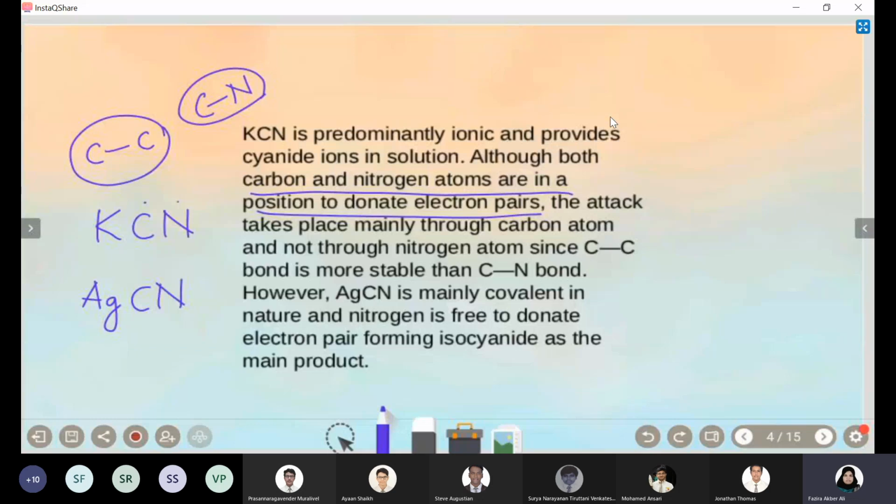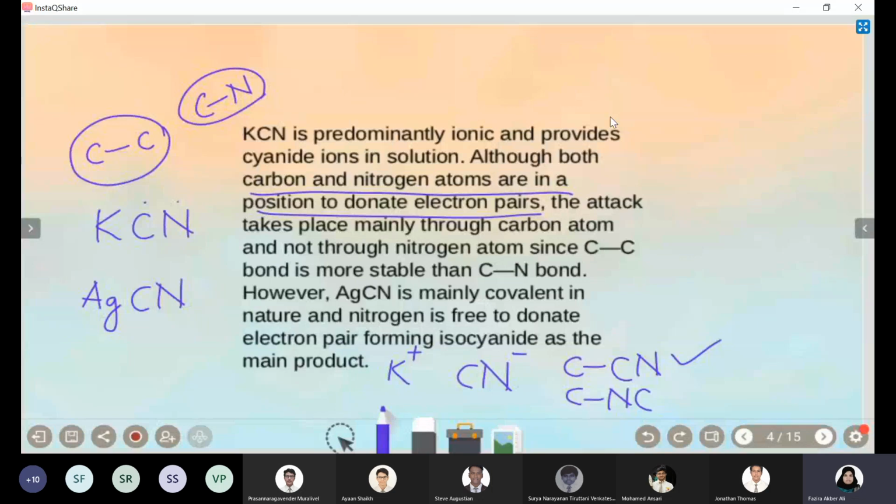Because of the ionic character, KCN is dissociated as K plus and CN minus. That means the ionic character of the cyanide ion is more important. Because of this, the formation of the CC bond is easier and more stable compared to the formation of the carbon-nitrogen bond. If you look at the formation of these bonds, this bond is more stable because the ionic character is more important.